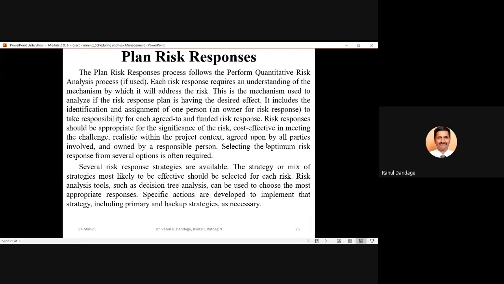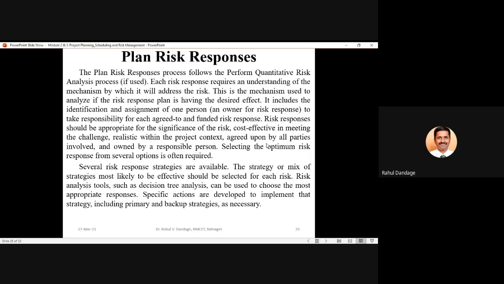Depending upon whether the risk falls in high priority, low priority or moderate priority, and what the effect of that risk is on your project objectives, we should plan what kind of risk response to apply. So it should be appropriate to the nature of the risk in front of you.